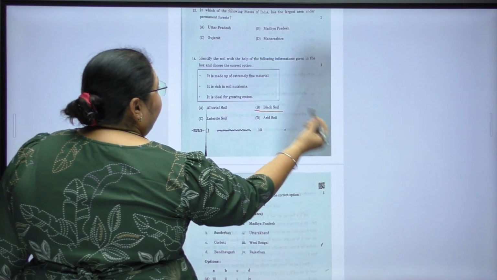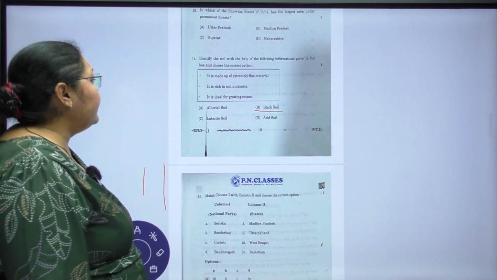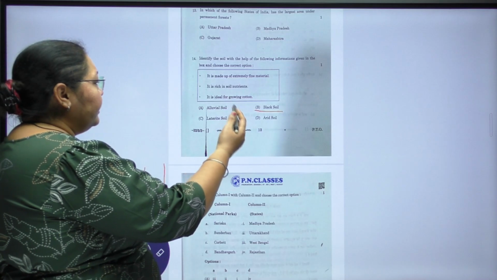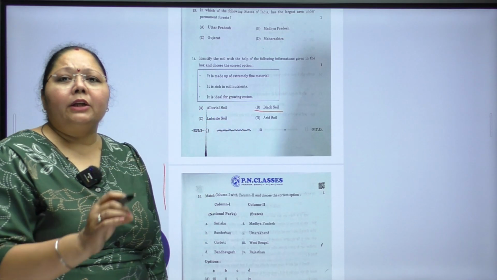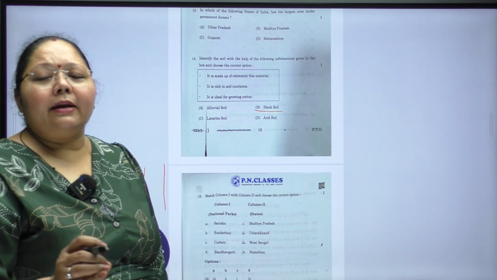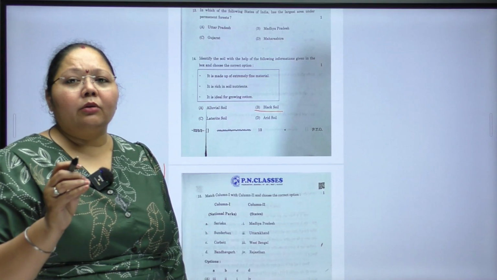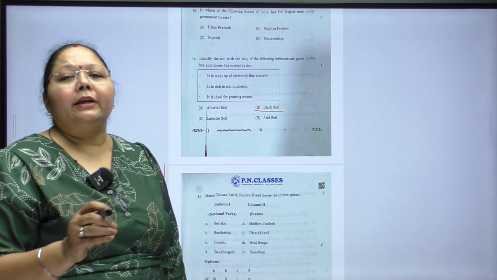We have already marked this, and it was one of the favorite questions, because all this information tells us the answer is black soil, the most appropriate soil for growing cotton and groundnut. Groundnut oil and cotton oil are the most used cooking oils in Gujarat.